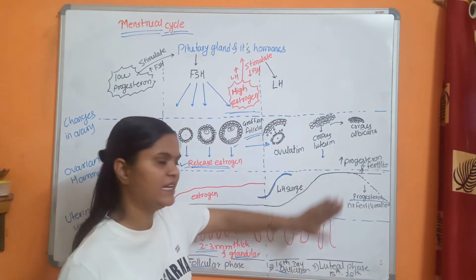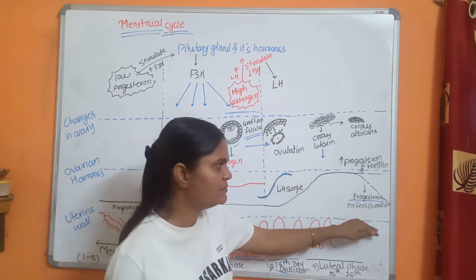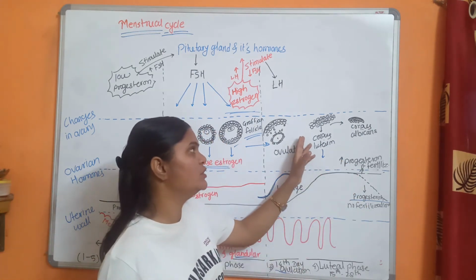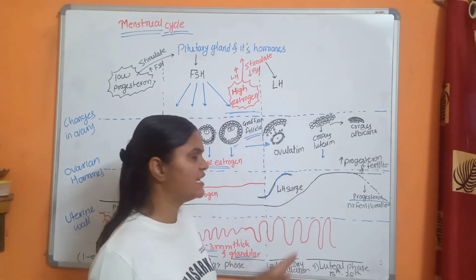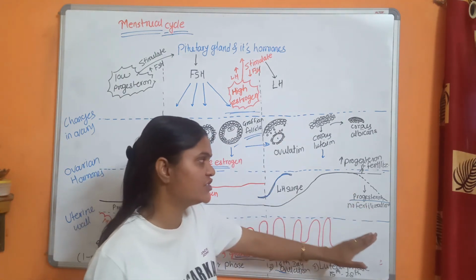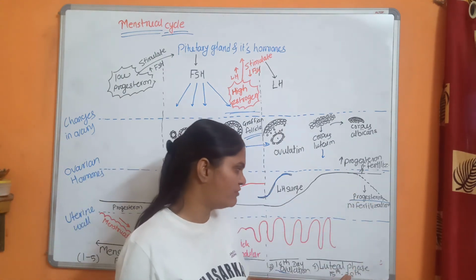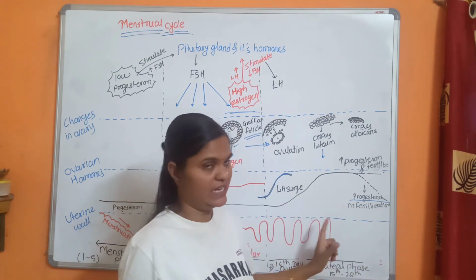But if fertilization does not take place, the level of progesterone decreases, and the corpus luteum is converted into the corpus albicans, and there is no secretion of progesterone. So a low level of progesterone is produced after the 28th day if there is no fertilization.